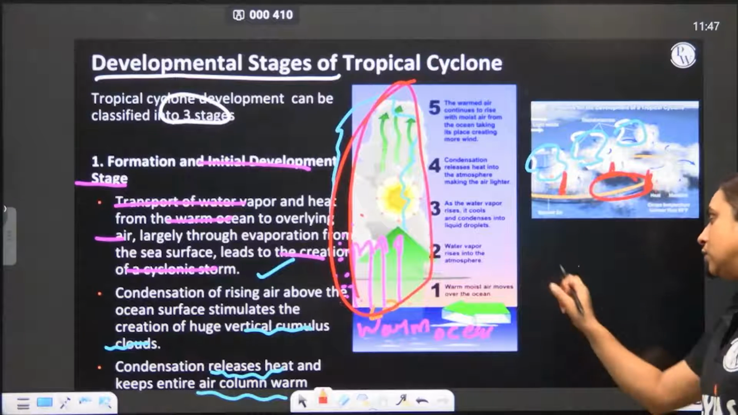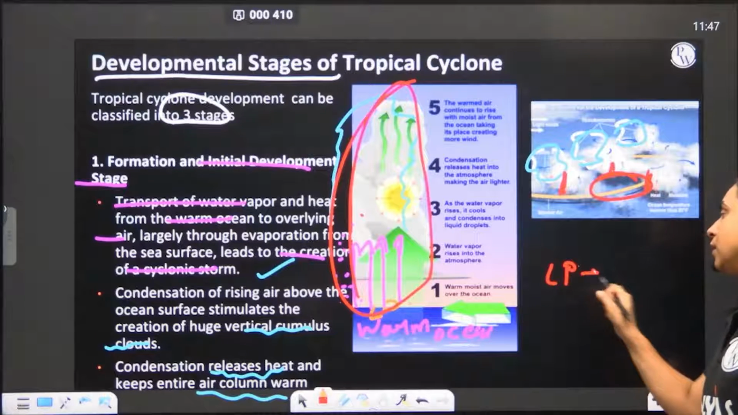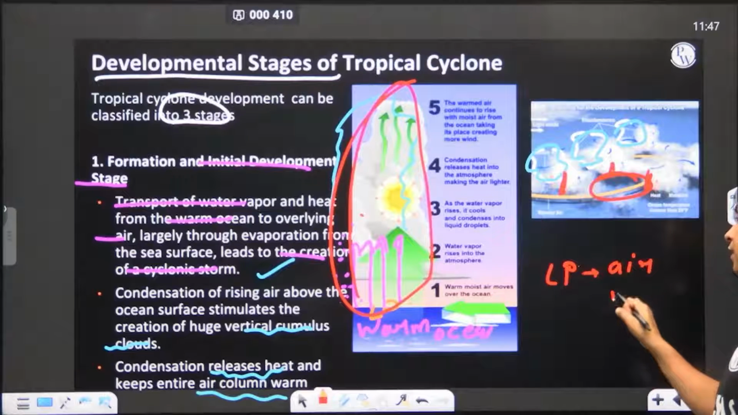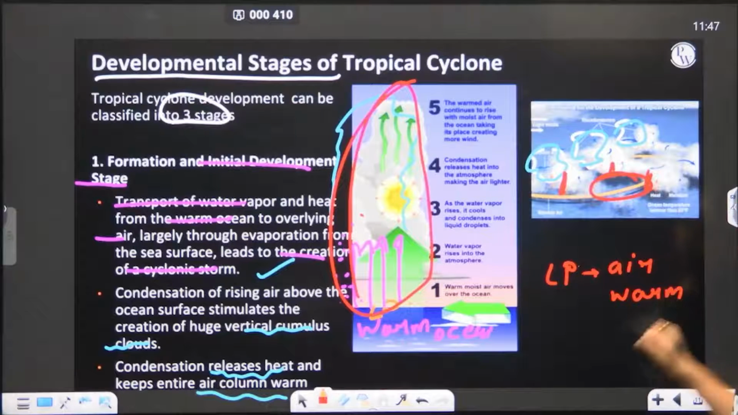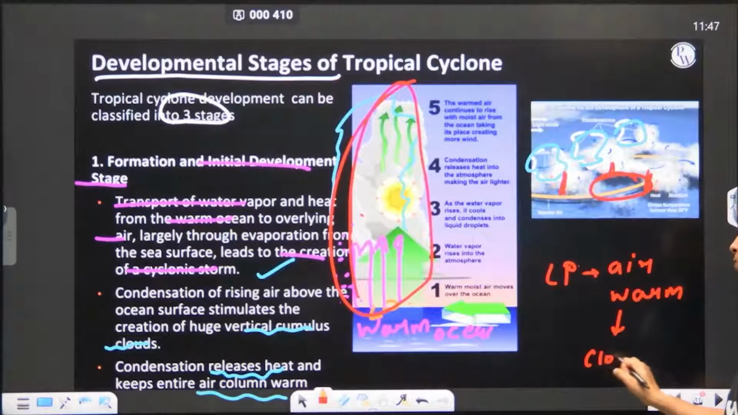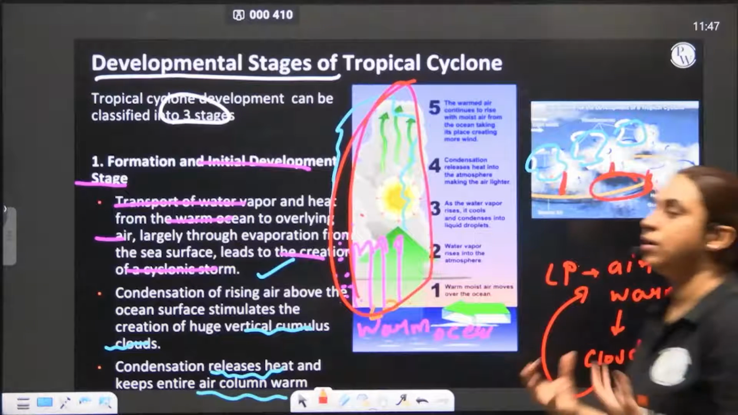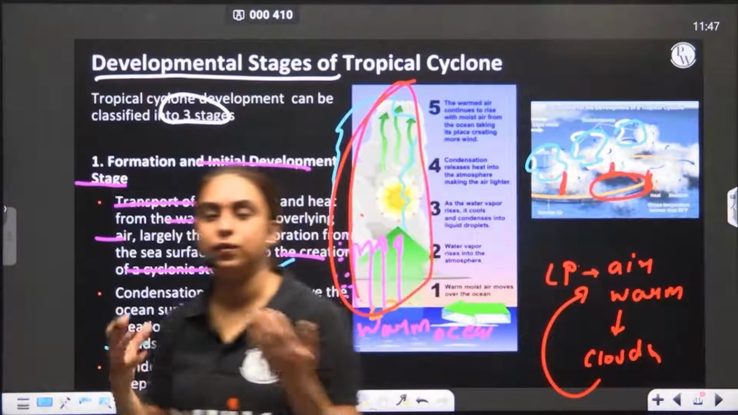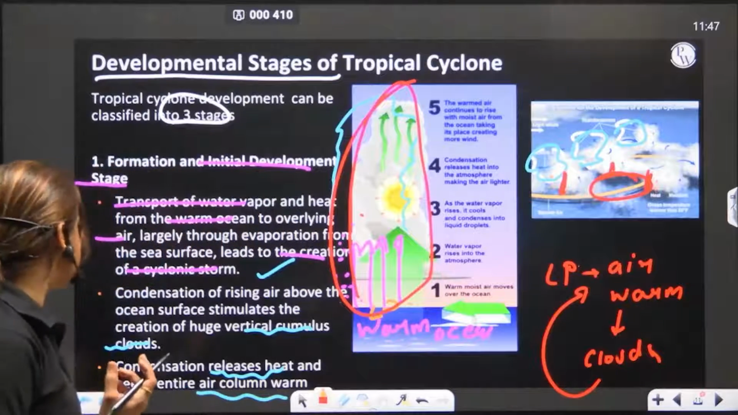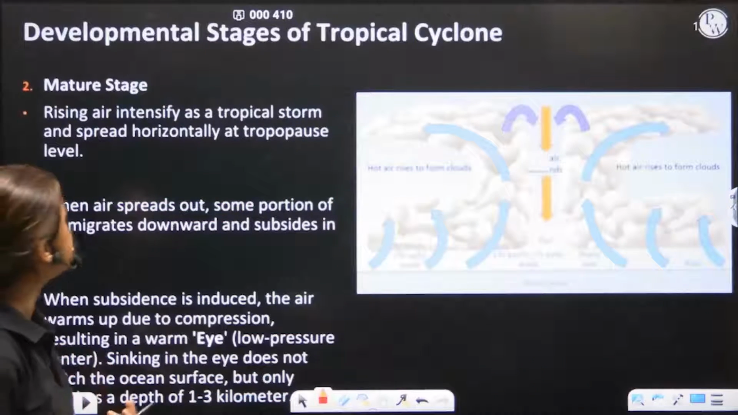So first stage, low pressure is getting formed, the air is rising, the air is warm, it cools, it forms clouds, and it makes the entire column warm again because of the release of the energy. So first, this is the initial stage. The second stage, what happens?